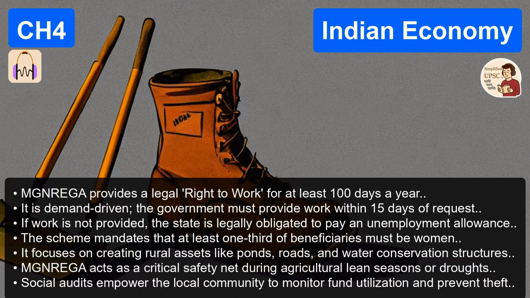Amartya Sen talks about this, right? The lack of capability to even participate in the growth story. Yes, capability deprivation. He lacks the tools, health, education, skills to enter the modern economy. That is a grim picture, but a necessary one to understand. Let's pivot to what the state is actually doing about it. Segment 2, the social sector.